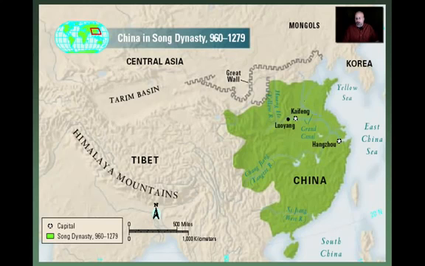And you should also notice too that the capitals have changed. The capital in this case is Kaifeng, and later on it will become Hangzhou. The Sung dynasty will actually be split into a northern Sung and a southern Sung dynasty. So it will be somewhat unstable at different points. But nevertheless, it's during this time period that many great innovations will come out of China.